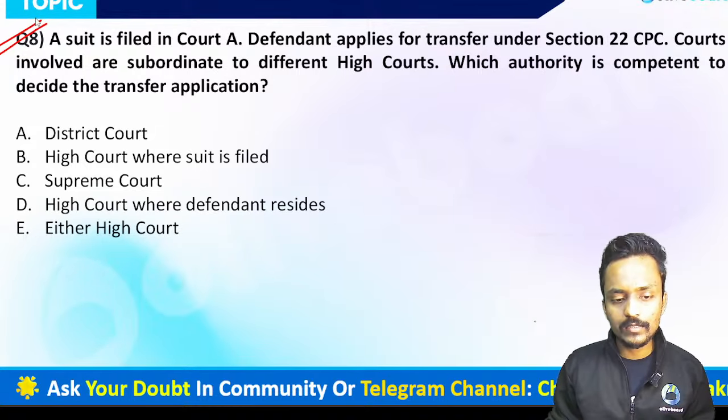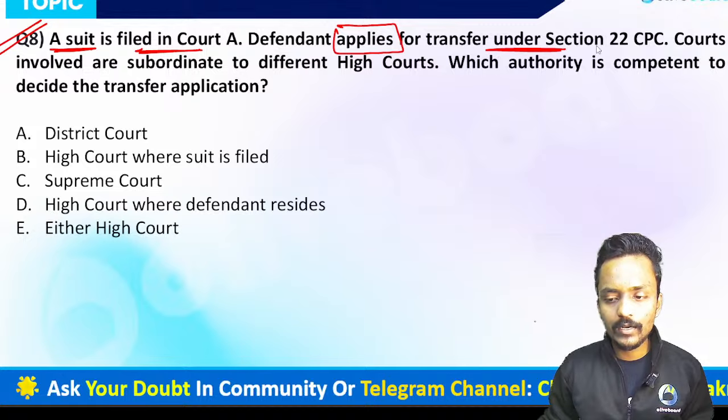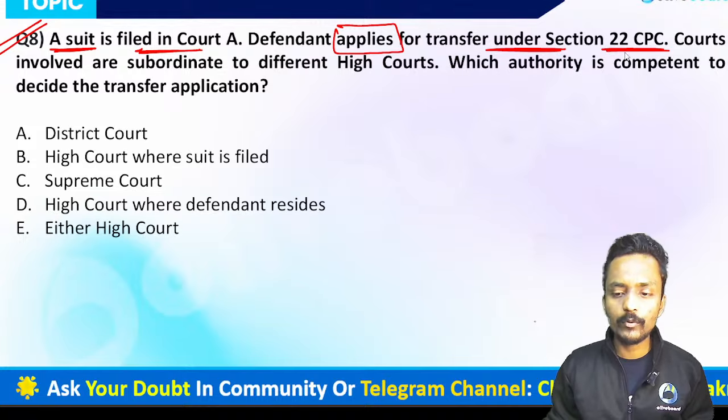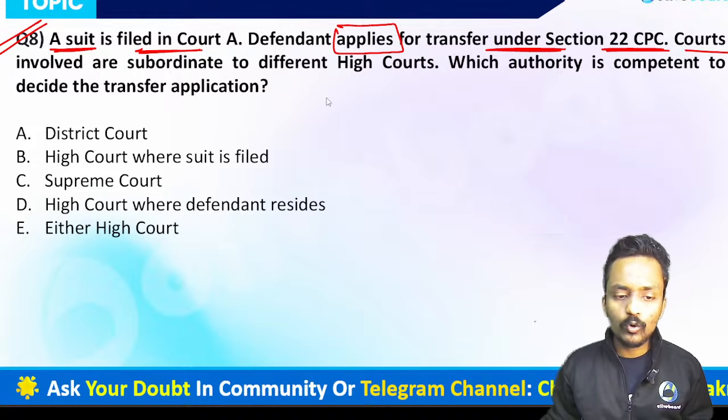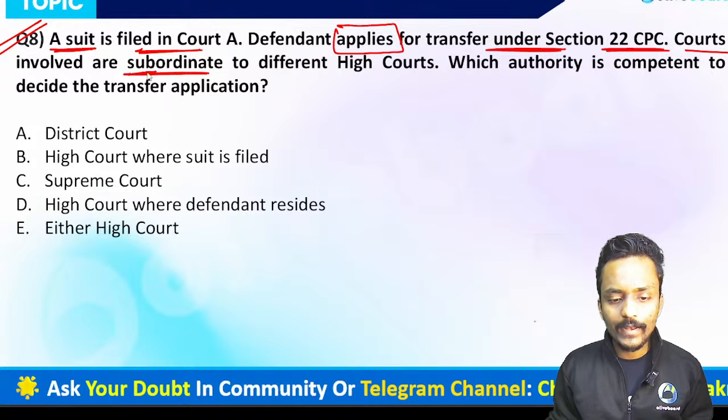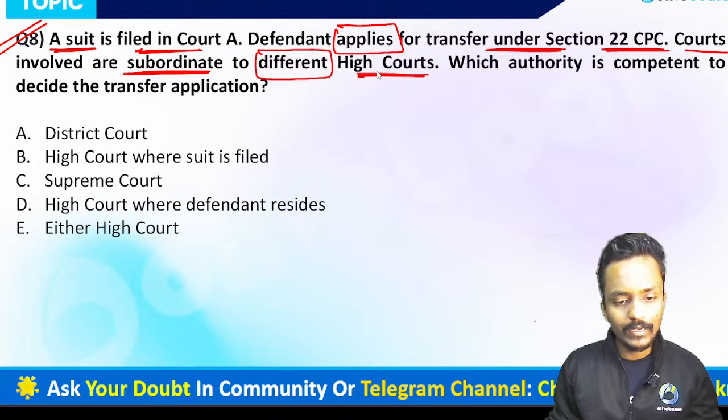Now the defendant applies for transfer under Section 22 of the Civil Procedure Code. So one of the defendants applies for the transfer of this suit filed by Mr. A. The courts involved are subordinate to different high courts.